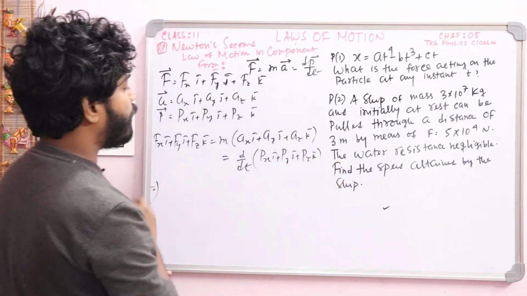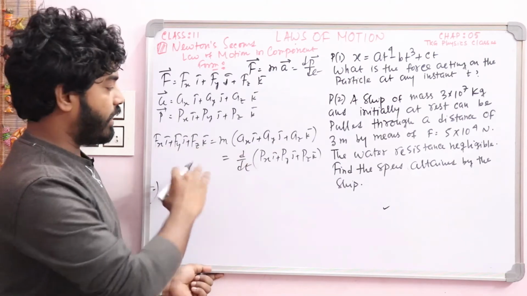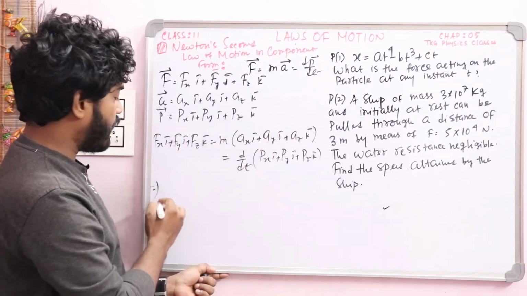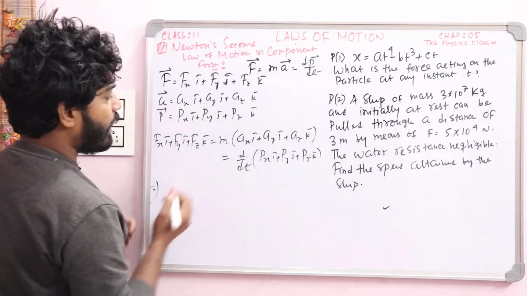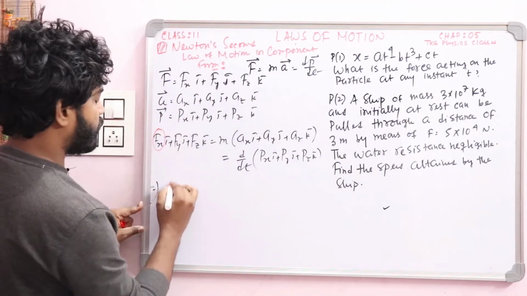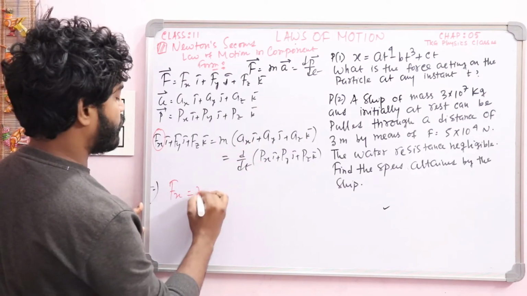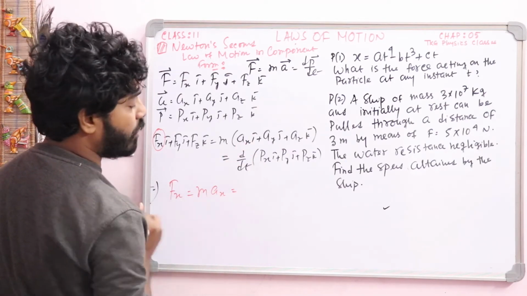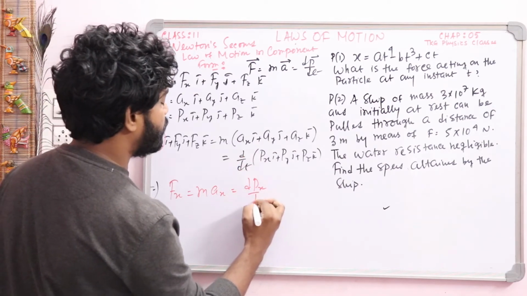Now compare it. At first you compare i cap, then j cap and k cap. For comparing i cap, what will be the final form? You see here, Fx is equal to m into Ax, which is equal to d/dt of Px, so this will be dPx by dt.